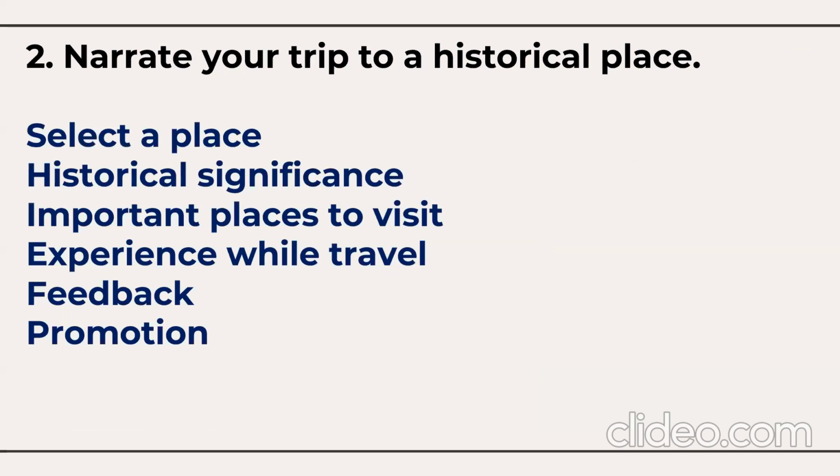In option to this question, you have a narration. You have a travelogue. Narrate your trip to a historical place. This question is from the topic travel writing. So when you're talking about any place, you have to select a place. You have to talk about the historical significance of the place, which are the important places you had visited, and how was your experience? What's your feedback? And how do you promote it? So that comes under travel writing. So writing an ad on the topic or writing a travel writing, this is a choice you have here for the 5 marks.